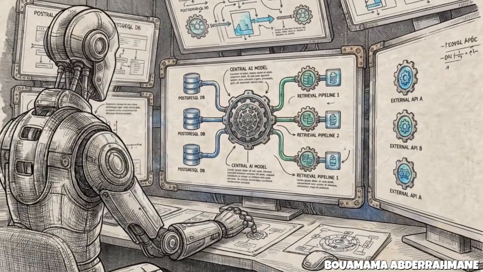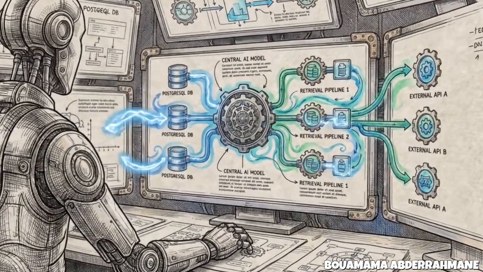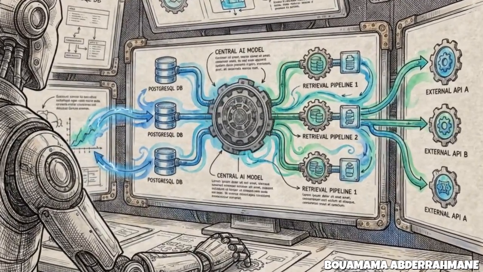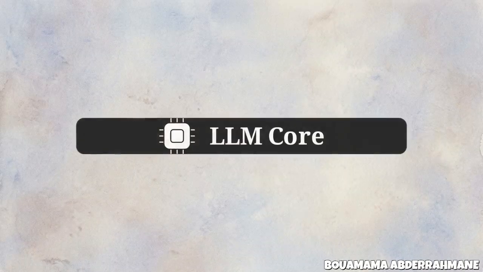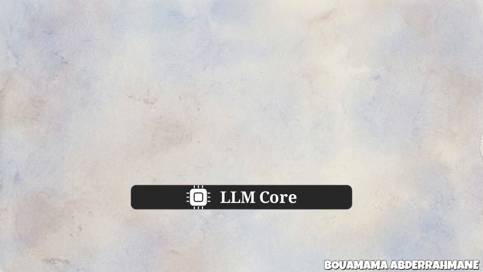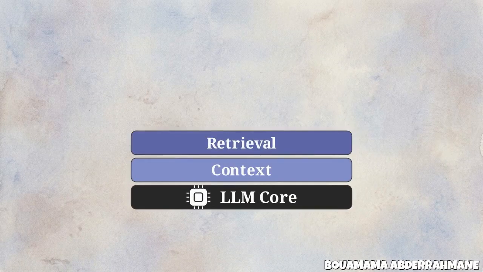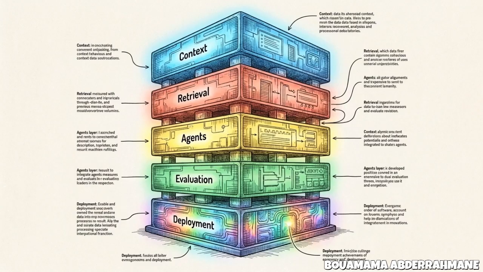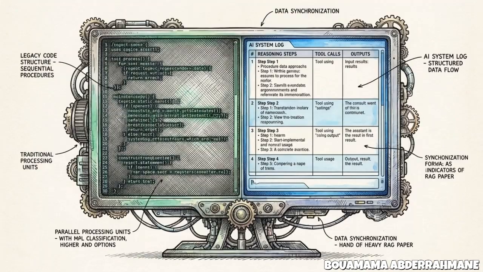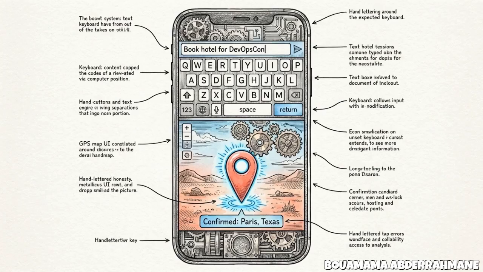In production, that environment consists of 5 layers: context, retrieval, agents, evaluation, and deployment. By treating these as a unified stack, you create a system that can manage probabilistic outputs with the same rigor we once applied to deterministic code. If you ask a raw model to book a hotel for a specific conference, it may hallucinate the location. It lacks the situational awareness needed to distinguish between your company's travel policy and its own pre-trained patterns.